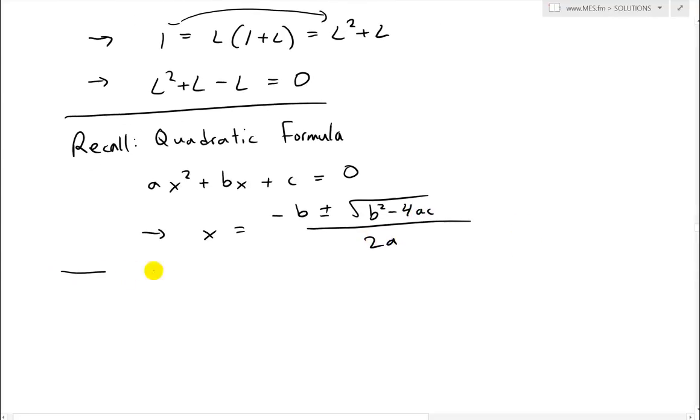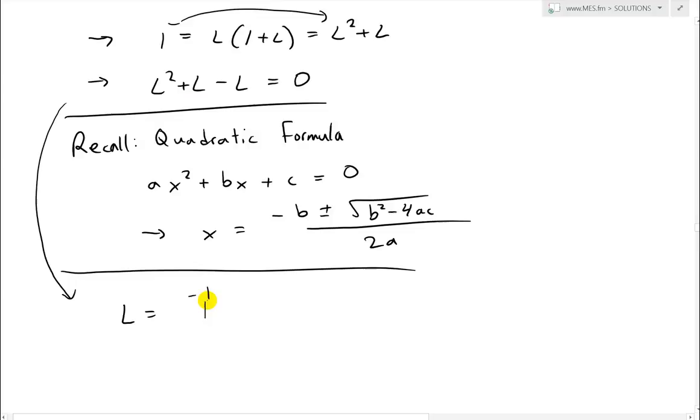So for our case, L is equal to, with a equal to 1 and b equal to 1, negative 1 plus or minus the square root of 1 squared minus 4 times 1 times c, which is negative 1.